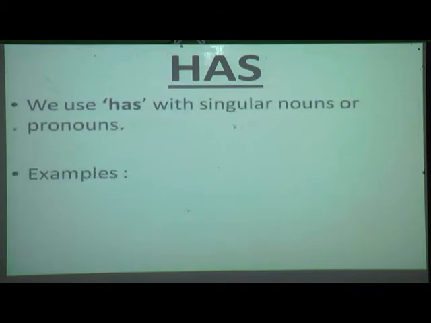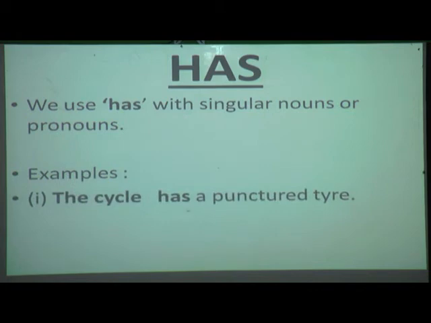Okay, examples. The cycle has a punctured tire. Again I will repeat, the cycle has a punctured tire. Here the cycle, the subject, is what? Yes, it is a singular noun. And which verb are we going to use? Yes, we are going to use H-A-S, has.